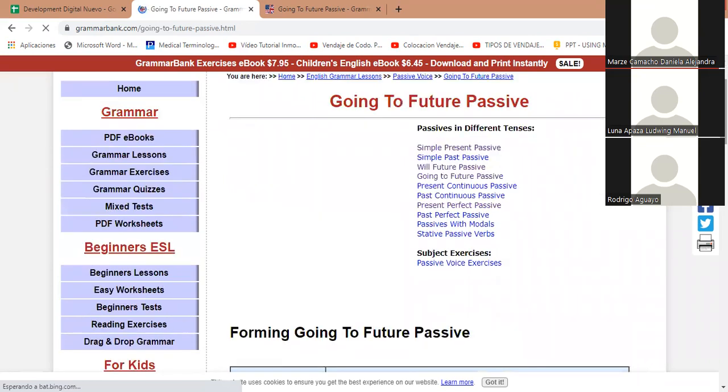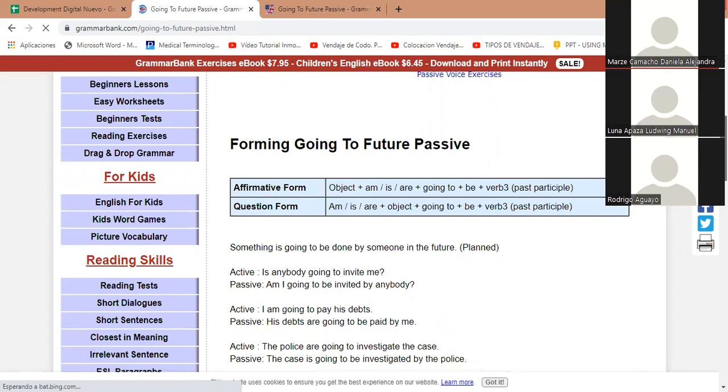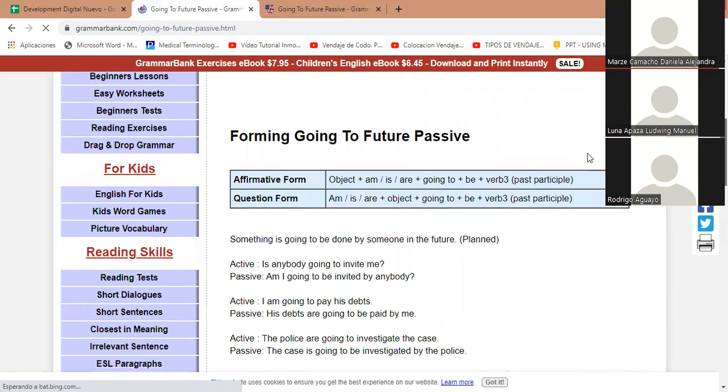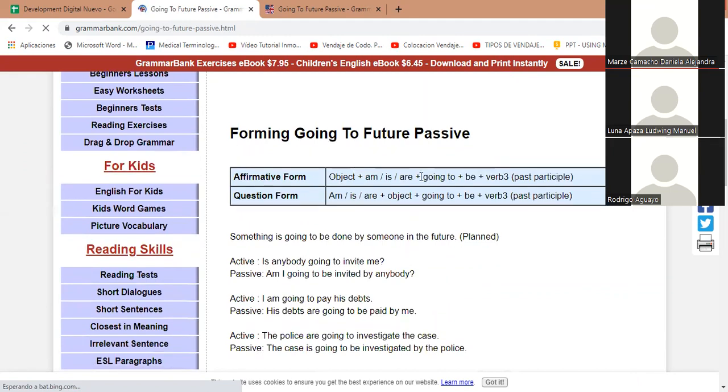All right, so to form the going to future passive, this is the structure: affirmative form, question form. Object plus am, is, or are, plus going to plus be, right? Going to be plus the verb in the past participle form. And in the question form, the am, is, or are come before the object, plus the going to be plus the verb in the past participle form. All right, something is going to be done.